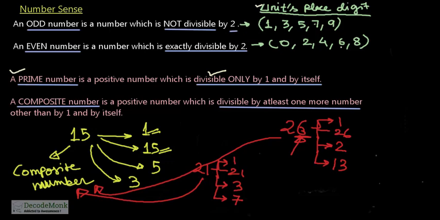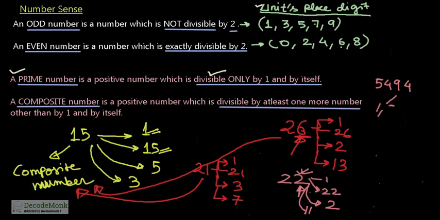If you take one more example, say 22, as 2 is an even number, it is divisible by 1, it is divisible by 22, and as the units place digit is 2, it is always divisible by 2, and one more, it has got 11. 11 2s are 22. Take one more example, 5494. It is divisible by 1, it is divisible by itself, 5494, and as it has 4 in the units place, it is always divisible by 2.